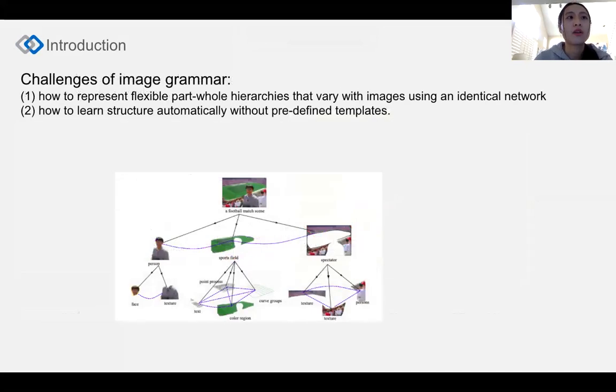While the study of the hierarchical structure of images has a long history, the structure is mainly predefined by humans and studied across images. Therefore, challenges remain: first, how to represent flexible partial hierarchies that vary with images using an identical network, and two, how to learn structure automatically without predefined templates.